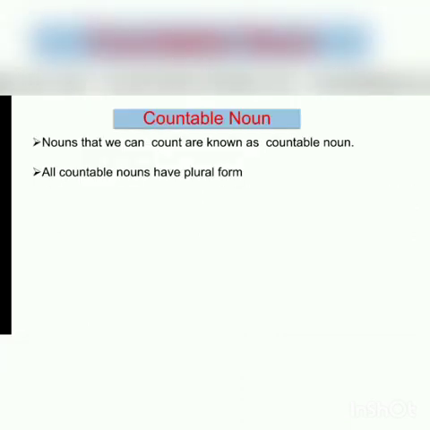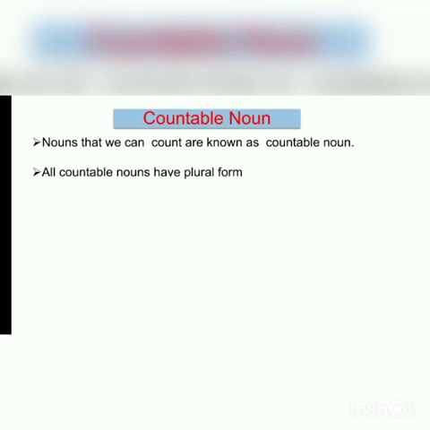So, starting with countable noun, let's have a look into its definition. Nouns that we can count are known as countable noun. All countable nouns have plural form. Before moving on to examples, let me brief you all about singular form of noun and plural form of noun.